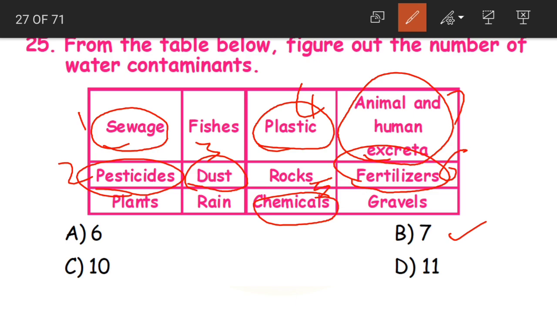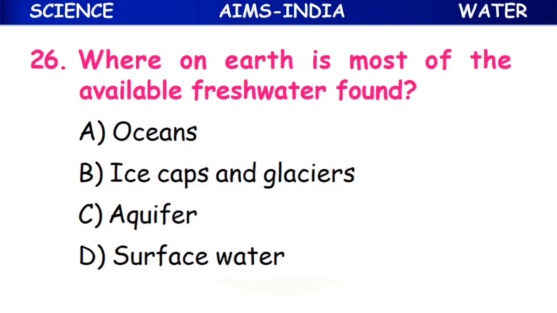Okay, fishes, rocks, plants, rain and gravels, they are not going to cause pollution to water. Okay, so you know what are fishes, what are rocks, plants and rains. Gravels are very small stones children, especially you can see these stones near the seabed or at the edge of the water bodies. Okay, gravels. So these are not water contaminants. Clear children?